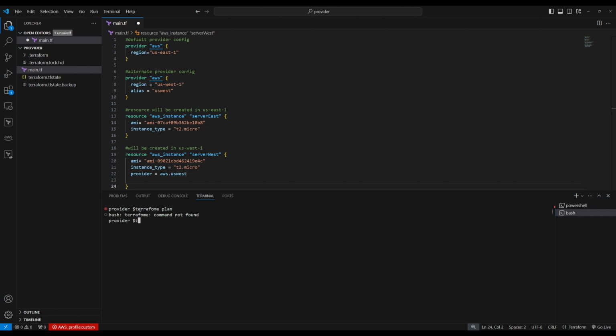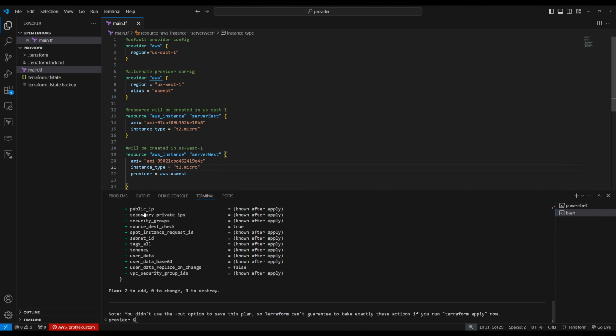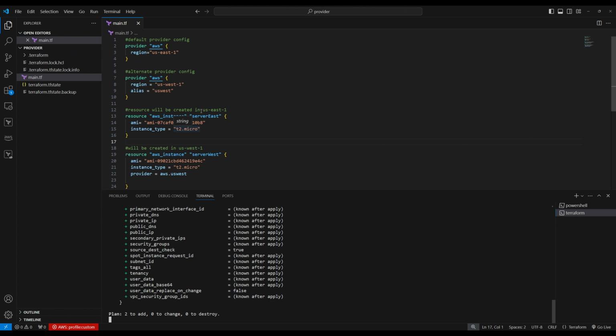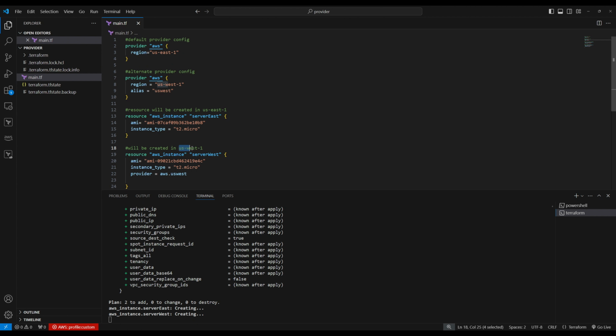So when I do terraform plan, okay, I did not save it. So I save it. Terraform plan, it says to create. Let's do terraform apply -auto-approve. So when I do terraform apply, I should see two instances created, one in us-east-1 and another one in us-west-1. So it's creating right now.